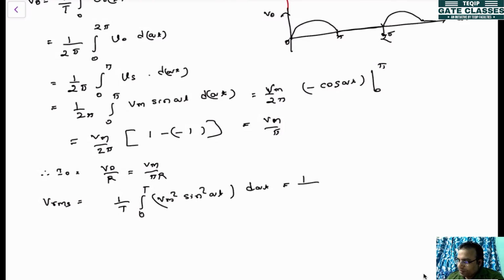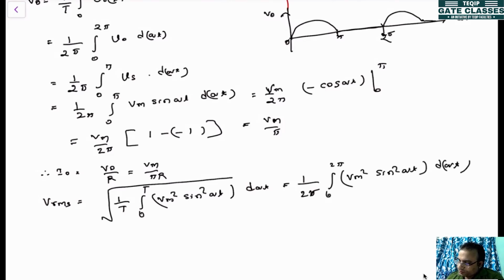So 1 by, T is the time period 2 pi, 1 by 2 pi, 0 to 2 pi, Vm square sine square omega t into d omega t, this root over.